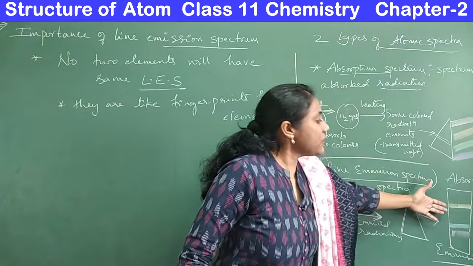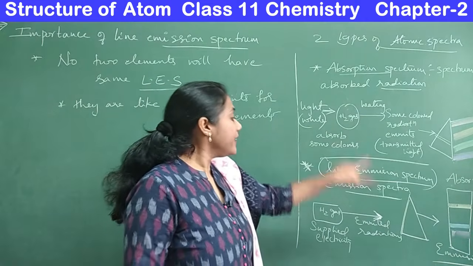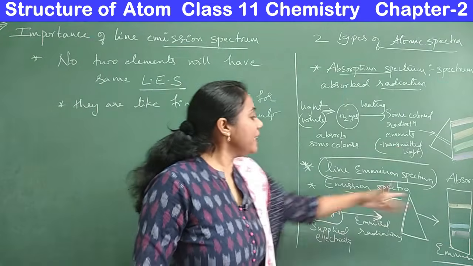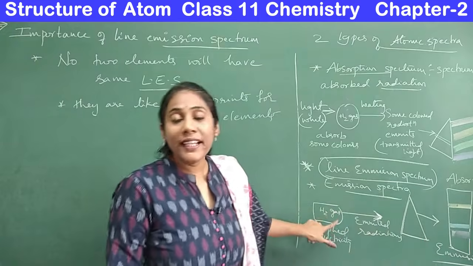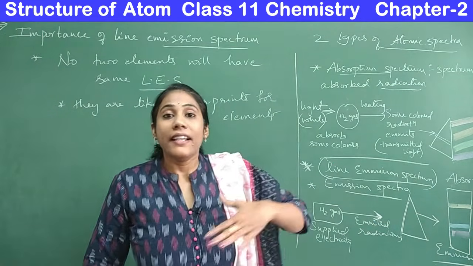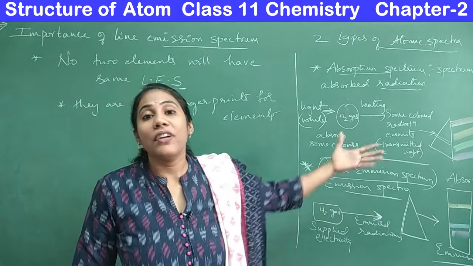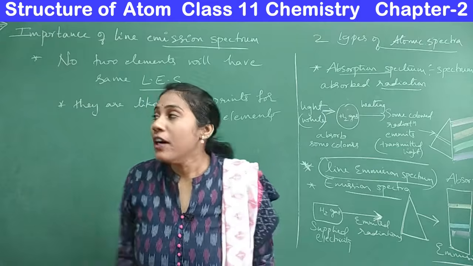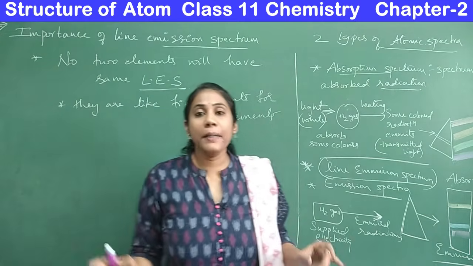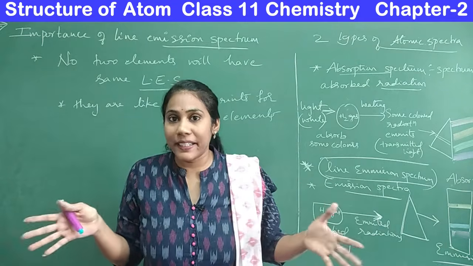This is the line emission spectrum of hydrogen, and if you take the line emission spectrum of helium, you get a different pattern. If you take the line emission spectrum of sodium, you get a different pattern. Like that, each and every element shows a different pattern, so with the help of the line emission spectrum we can identify which element it is.